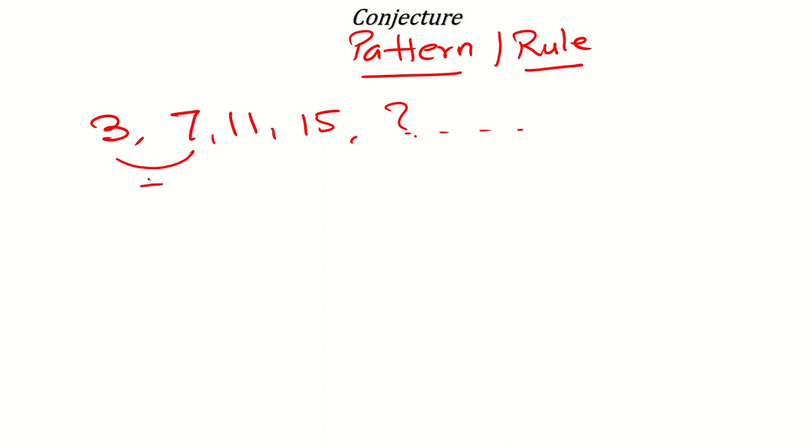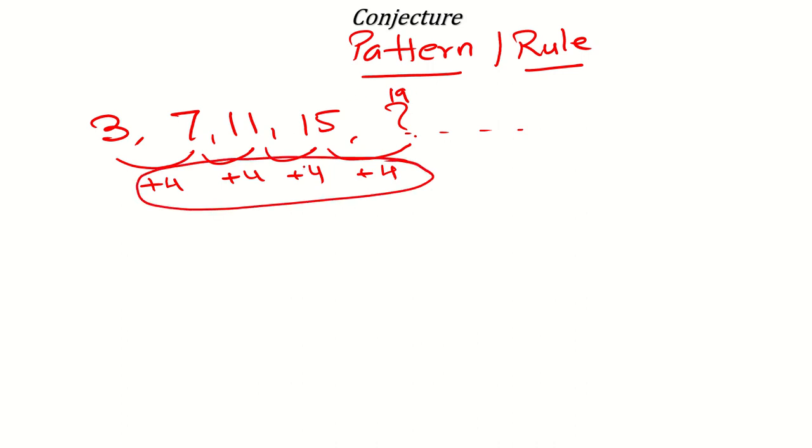So what's the pattern here? Plus 4, then again plus 4: 3 plus 4 is 7, 7 plus 4 is 11, 11 plus 4 is 15. So obviously the next number will also be plus 4, so the next number will be 19. Okay, so this is the conjecture. Conjecture means the pattern.